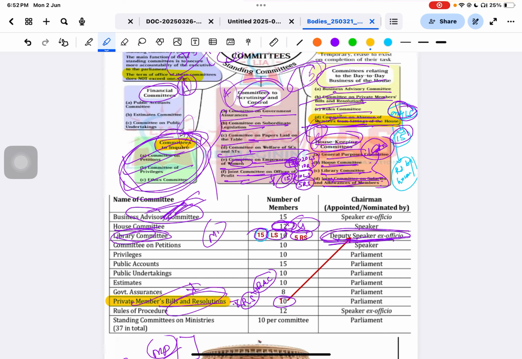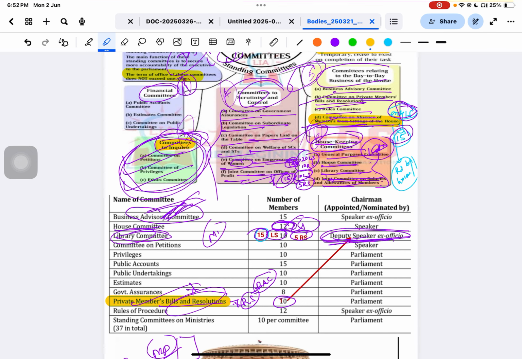I told you that as well, the Estimates Committee is not found in the Rajya Sabha, and it has only 10 members from the Lok Sabha. And do you know who is the chairman? Not the PM. The Speaker or Deputy Speaker. Very, very important. And the next one is the Rules Committee.